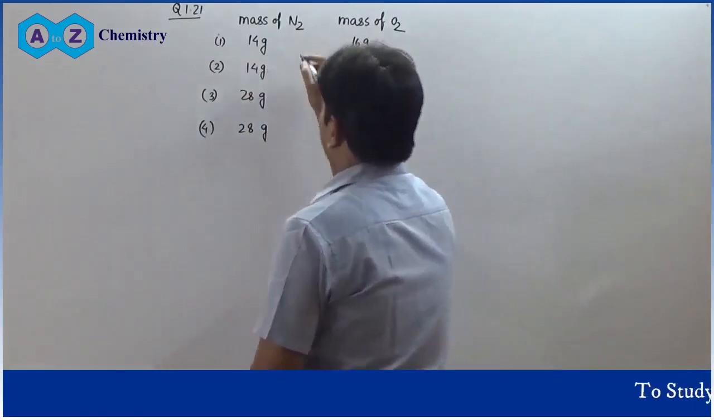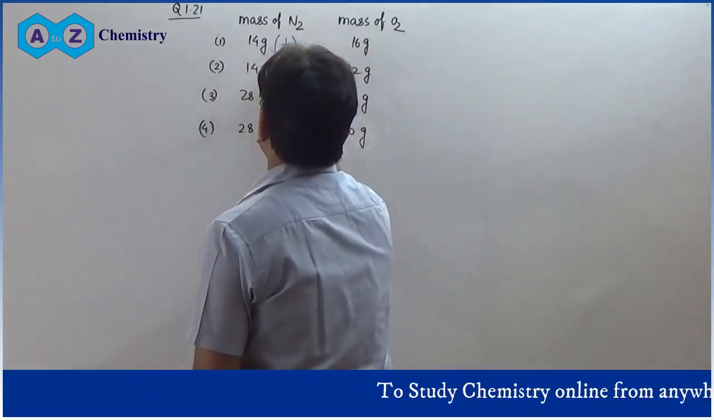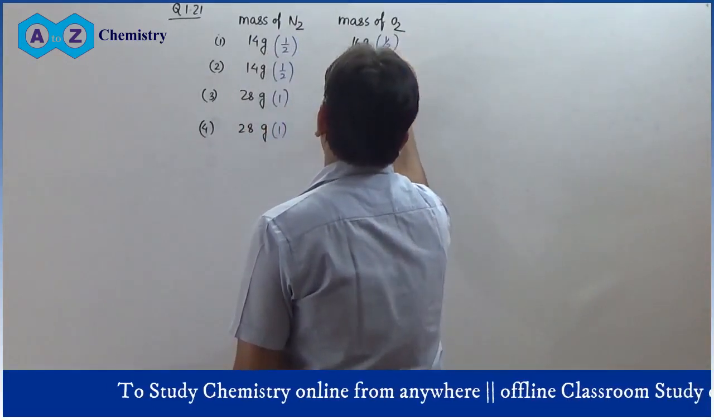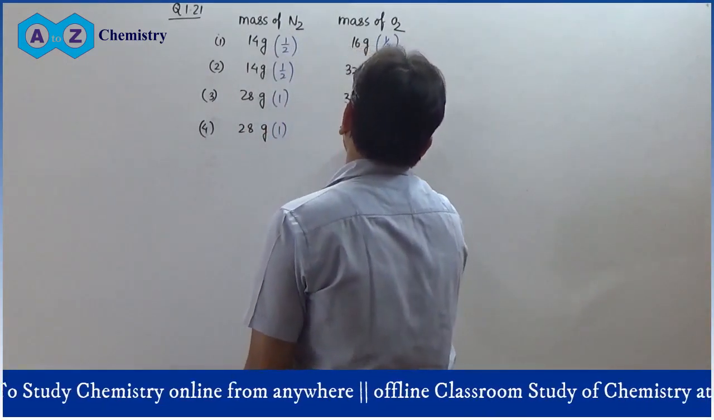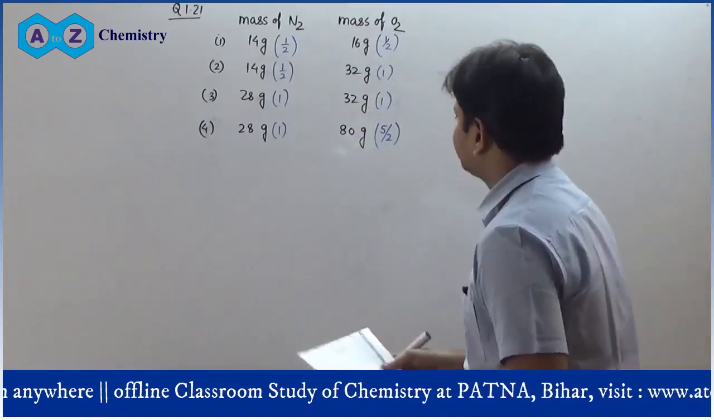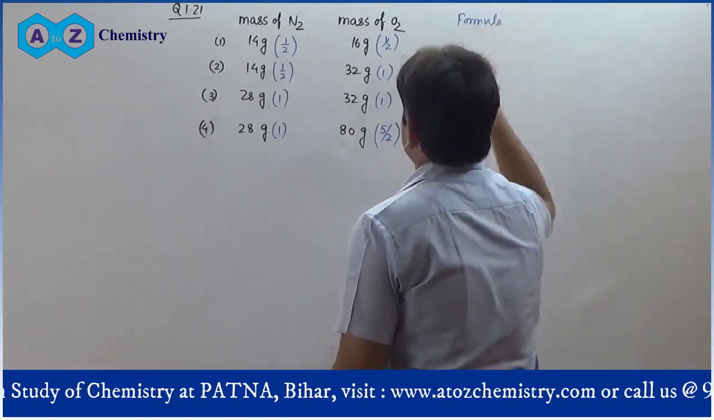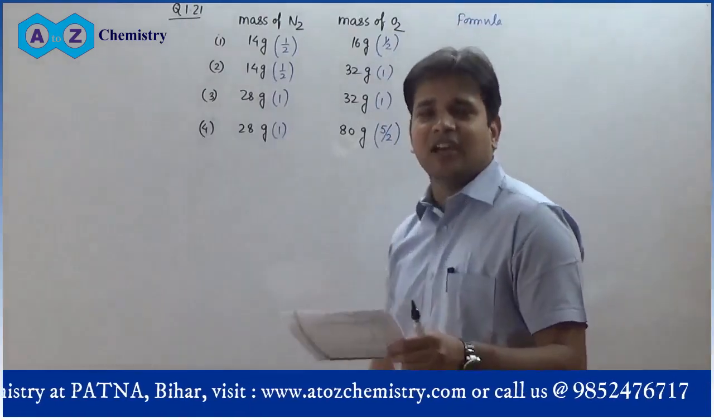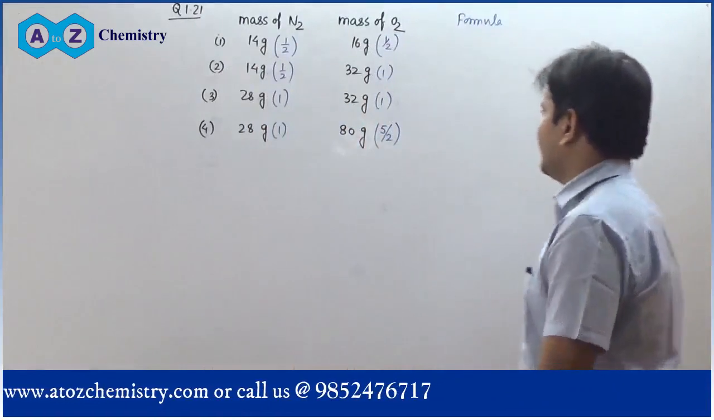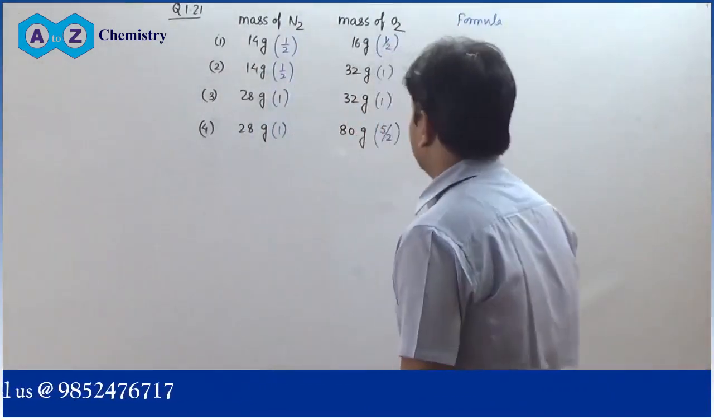You can easily calculate the moles. This is half mole, this is half mole, this is 1 mole, this is 1 mole. This is half mole, this is 1 mole, this is 1 mole, and this is 5 by 2 mole. So in the question it is asked which law of chemical combination is obeyed by the above experimental data. Give a statement of the law.